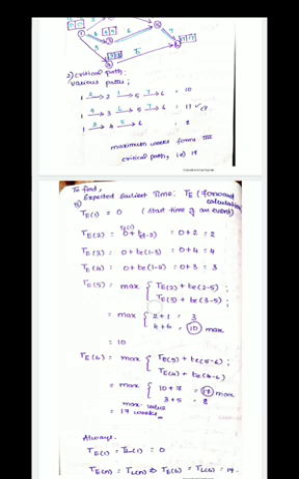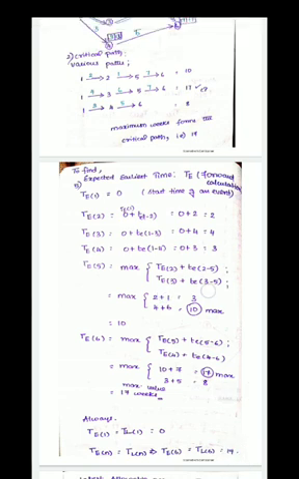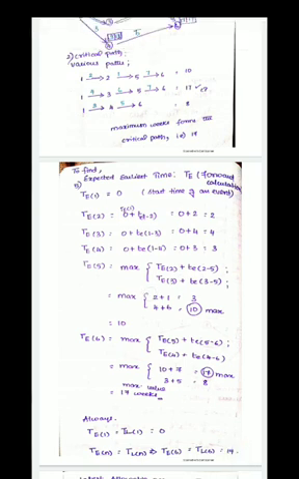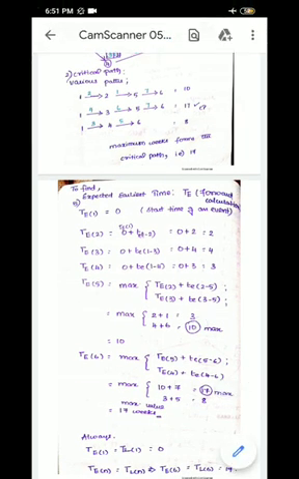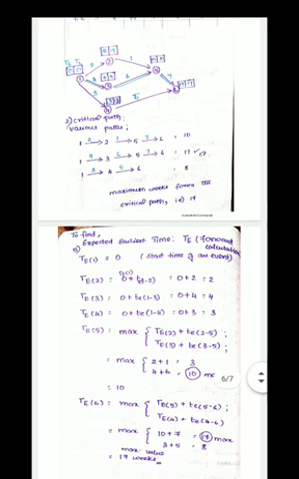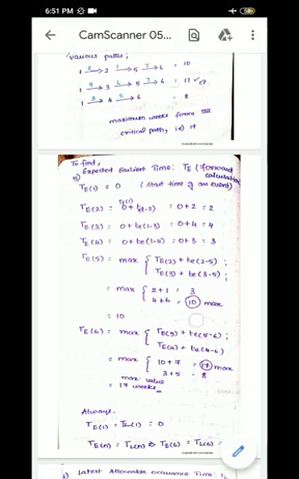TE2 plus TE of 2 to 5 is one path, and TE3 plus TE of 3 to 5 is another path. Substitute the value of TE2 you have already found, 2, and TE2 to 5 is given as 1, so you get 3. TE3 you have already found, it's 4, plus 6, which is the expected time of activity 3 to 5, so it yields 10. Whichever is the maximum value, you have to assume that. So I have taken 10 over here.